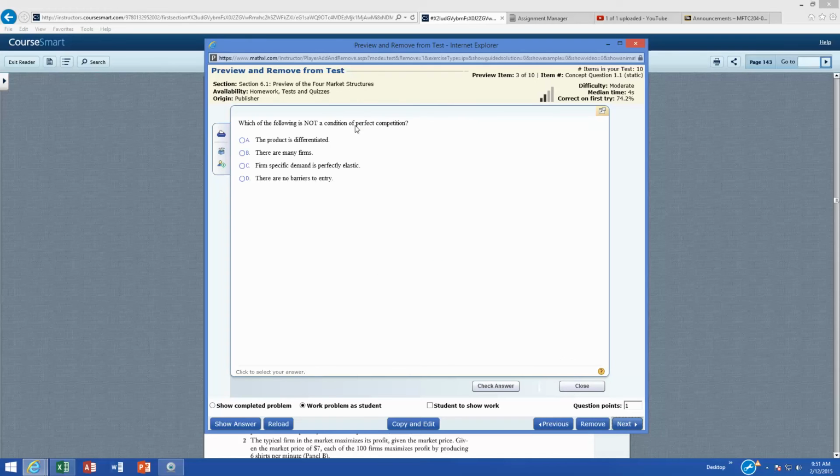Which of the following is not a condition of perfect competition? This is like we covered in class, right? Many firms, yes. Firm-specific demand perfectly elastic, yes. There are no barriers to entry, right? But the product is not differentiated. The products are homogeneous, so that is the one that is not.